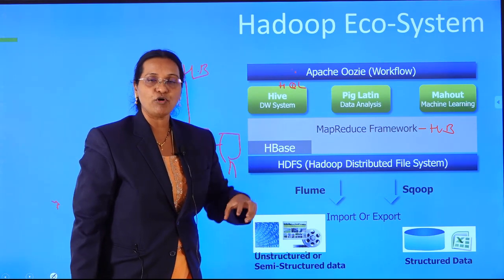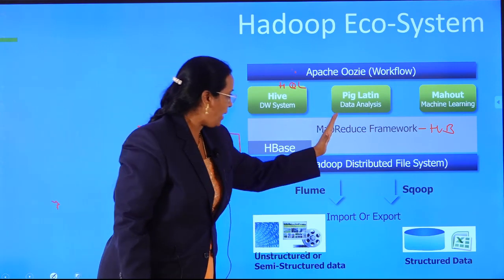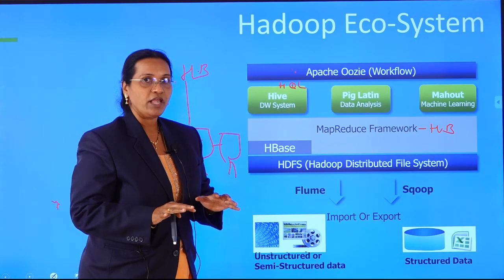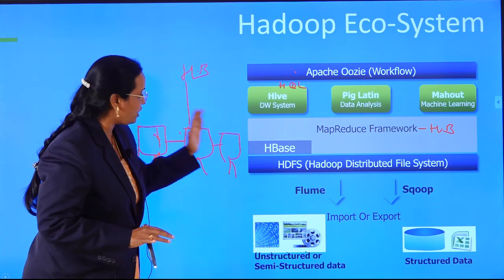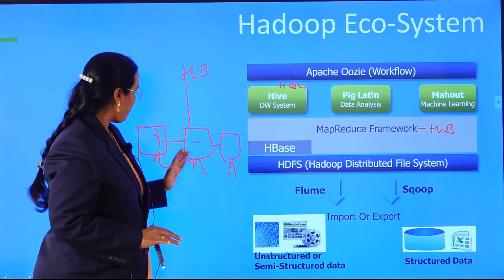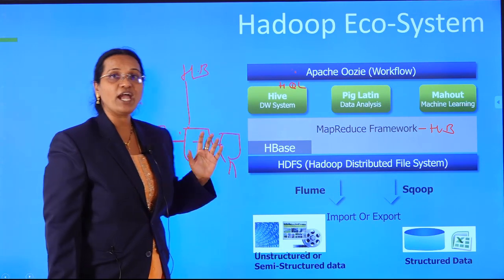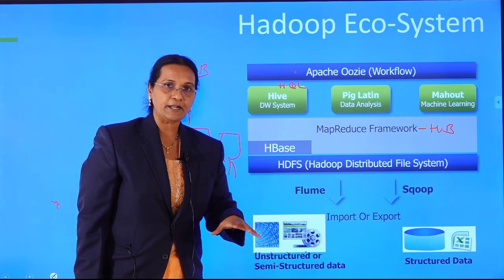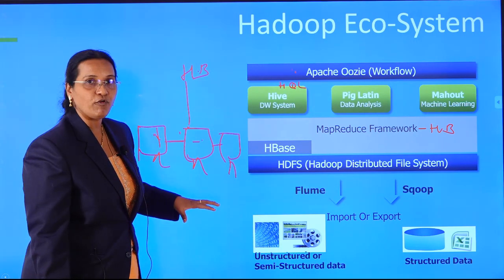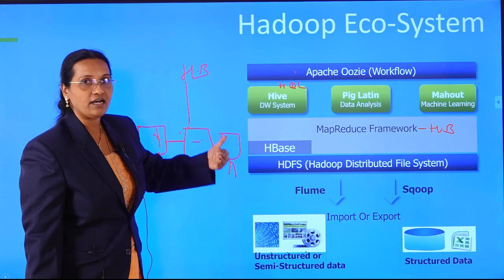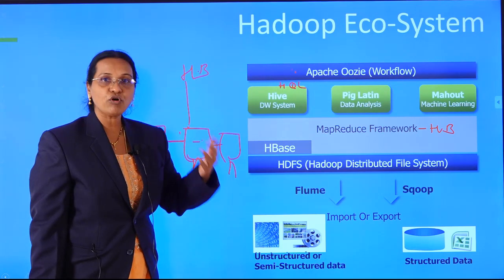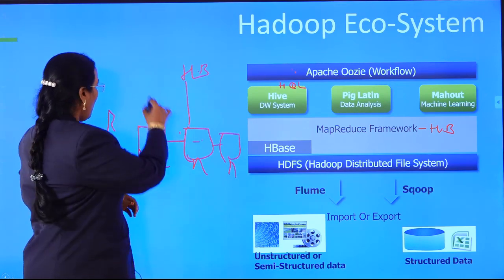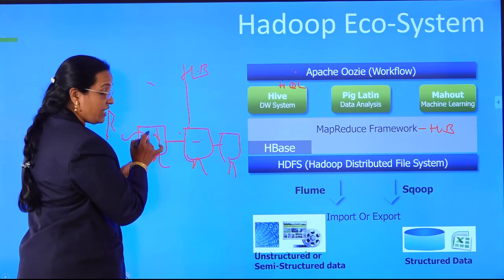So MR coding will be done. Map is a separate phase and reduce is a separate phase. We write a program, and that program I will be running on these nodes. We have a facility called data locality. The meaning of data locality is that wherever the data is there, I keep the data there itself rather than moving it, because moving the data is costlier than moving the algorithm. So I will be sending the algorithm here because my data is available here.